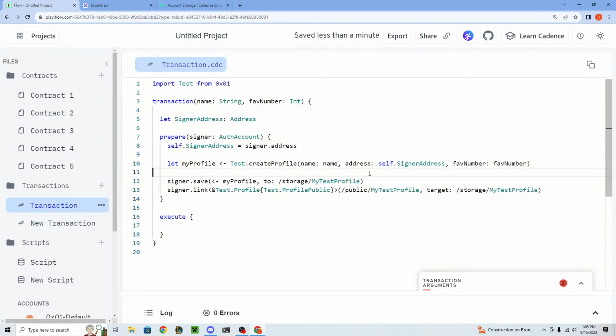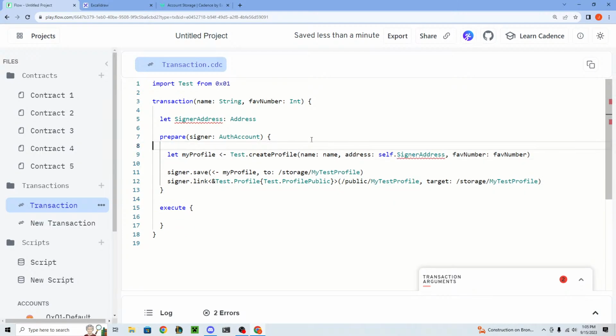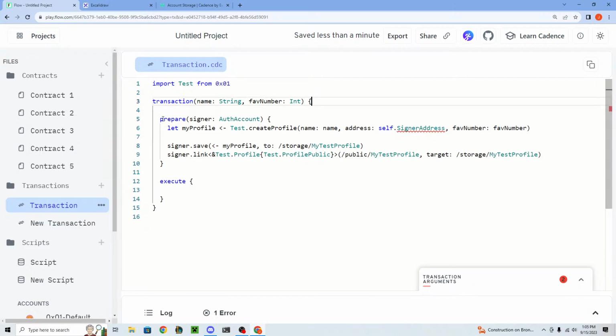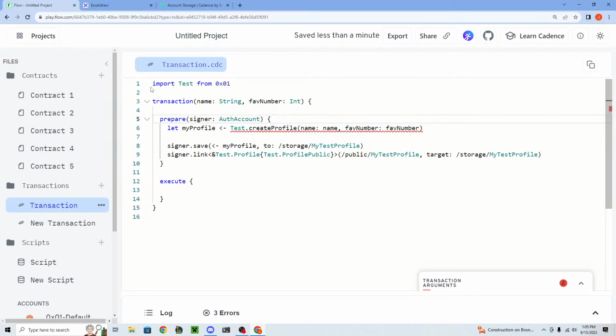Yeah. Sure. Let me do that for all of you. So hold on. We no longer need the address, so let's get rid of that. Let's get rid of that. Create profile.